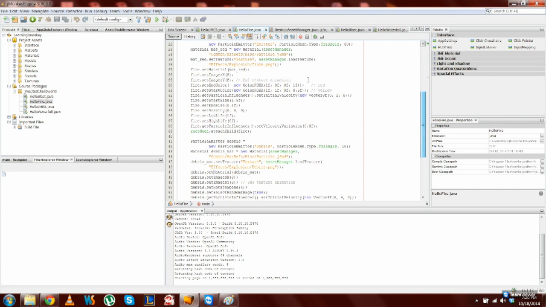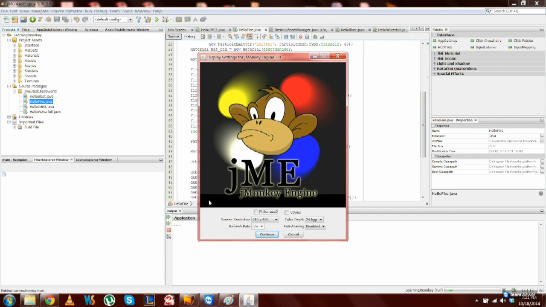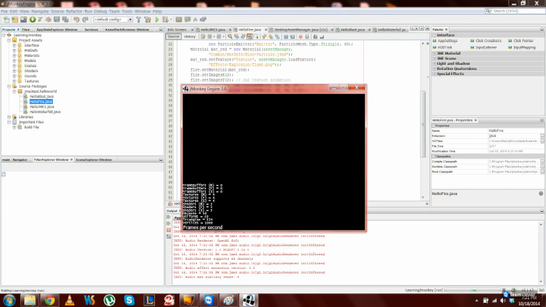On running this class, you can see that there is a fire and it's emitting some particles.